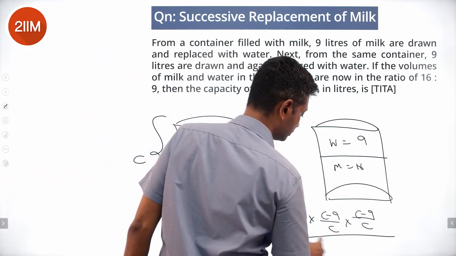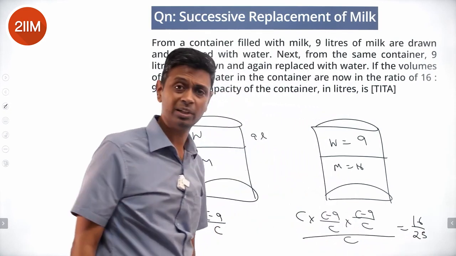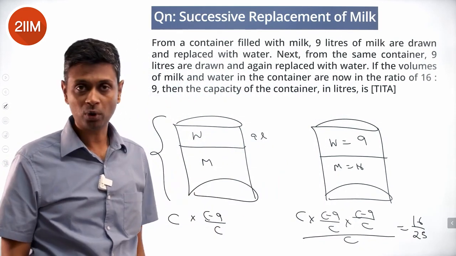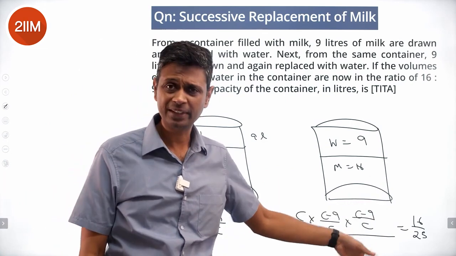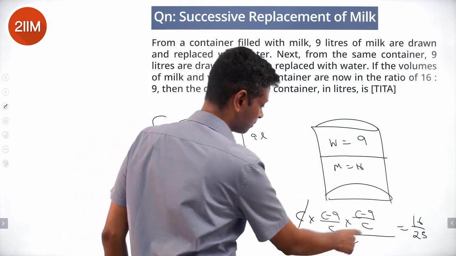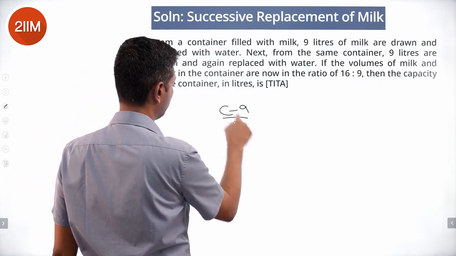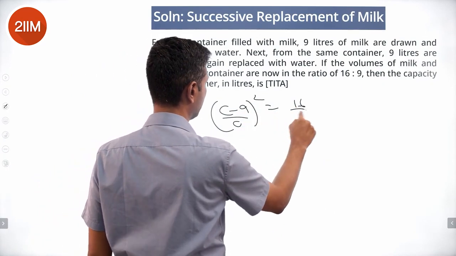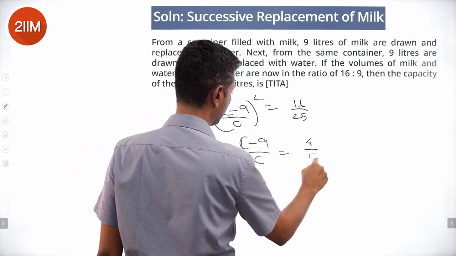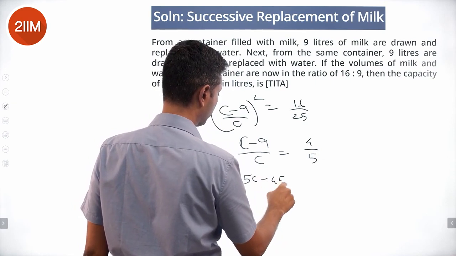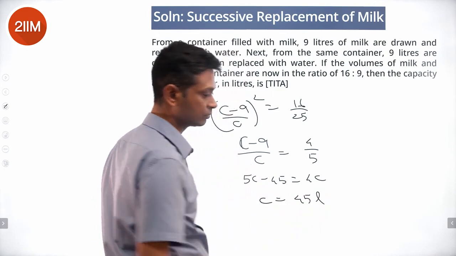Divided by C is 16 by 25. This is a fraction of milk remaining. Milk by overall. This is the amount of milk remaining. Milk by overall should be 16 by 25, that is 16 by 16 plus 9. Cancel this off. C minus 9 by C whole square is 16 by 25. C minus 9 by C is 4 by 5. 5C minus 45 equals 4C. Or C is 45 liters.